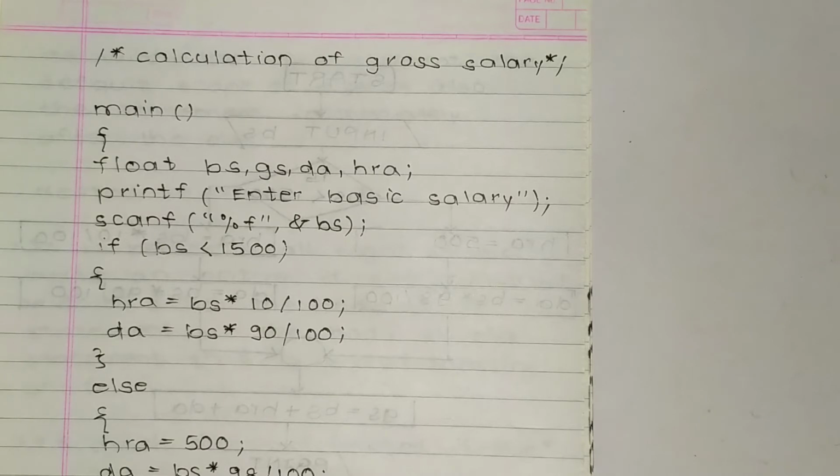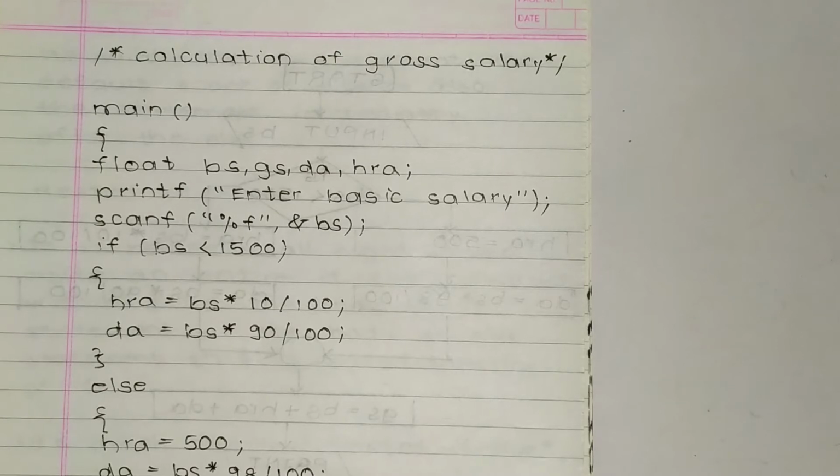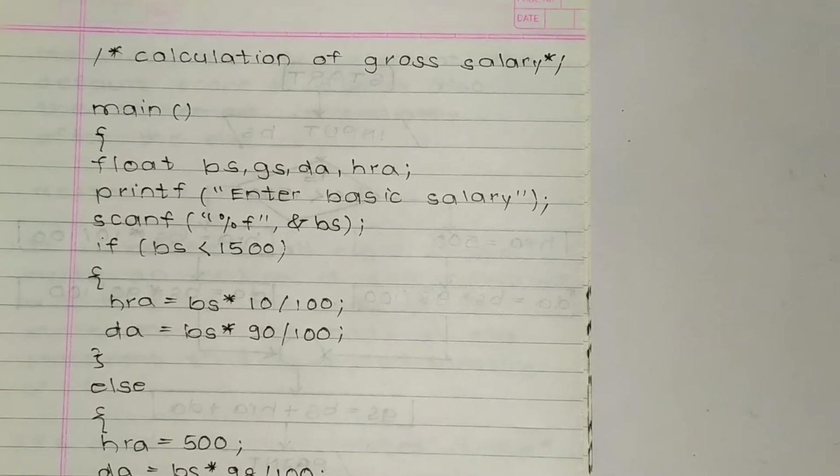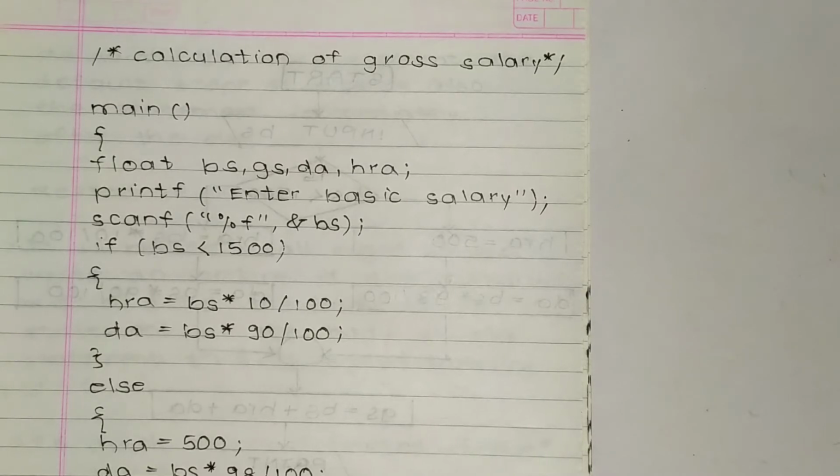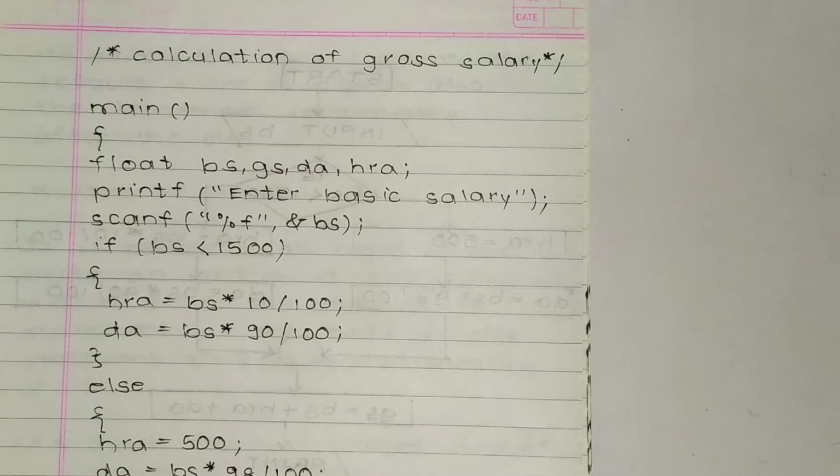This is a compulsory function. Now the bracket is starting. The third line is float bs, gs, da, hra, semicolon. Here bs is basic salary, gs is gross salary, along with da and hra. These are floats because they have a decimal point, so we are defining that these are floats.